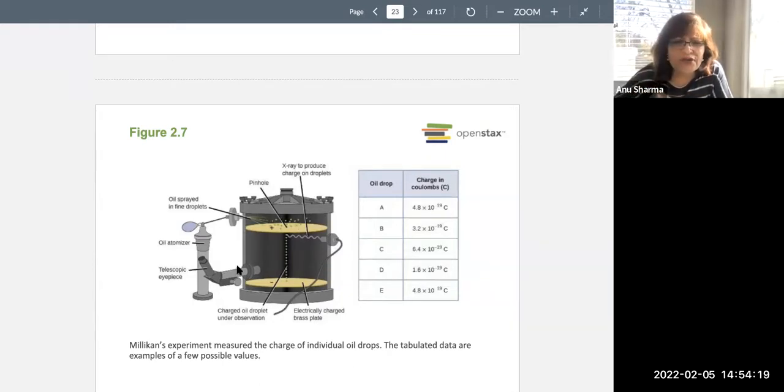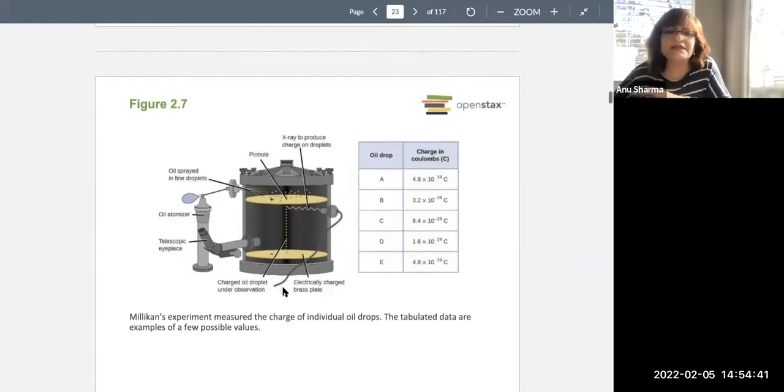Then there was a telescope, an eyepiece, a very interesting one. And then there was an X-ray to produce the charge on the droplets. This was also another thing that was done. So anyway, the charged oil droplets fell with a certain speed, and he was able to measure that, and he was able to measure the charge. Now, all this is at a very high level, but just so you know these were the experimental methods used.